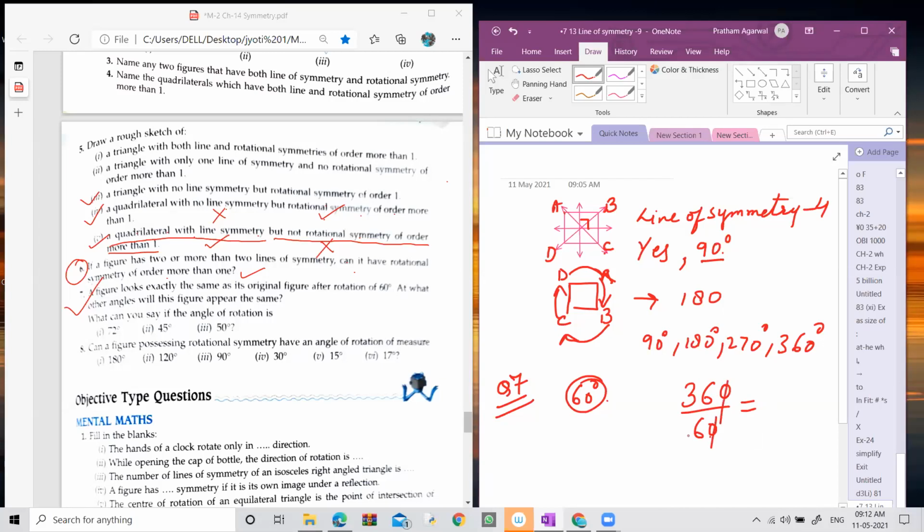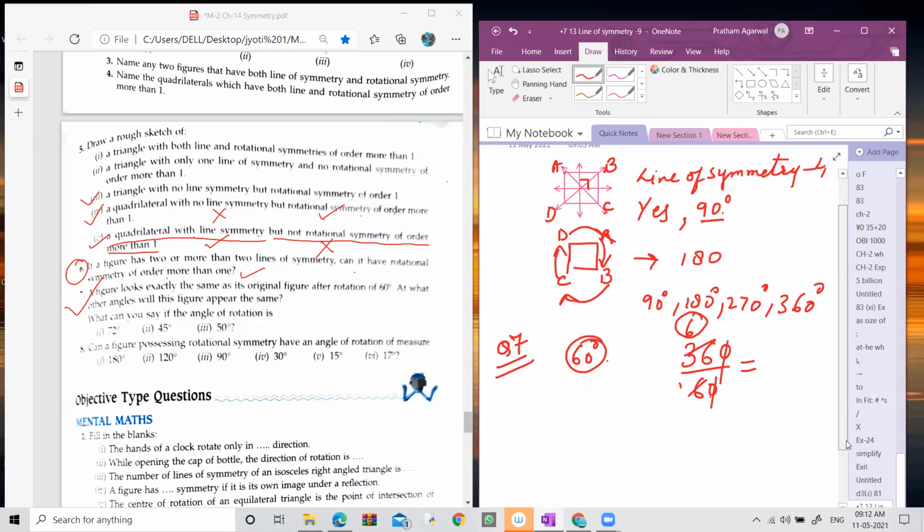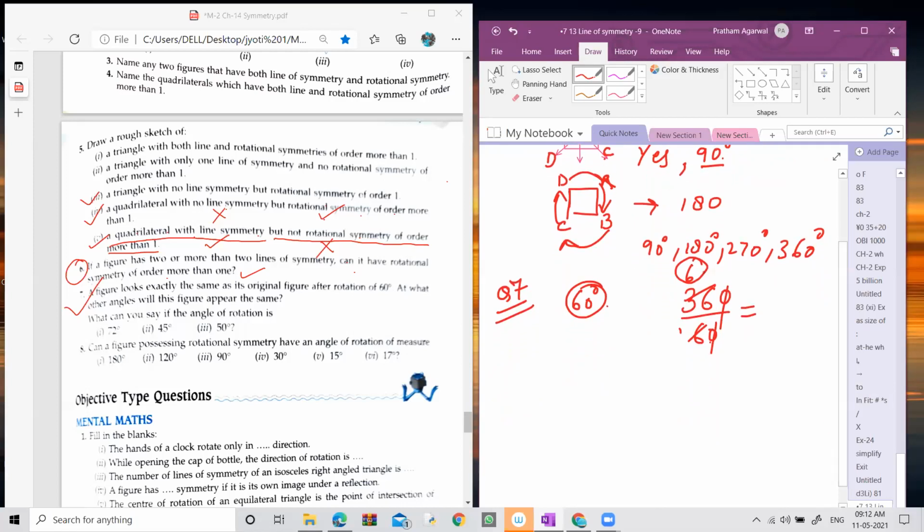So 0 0 cancel out. When you divide 36 by 6, it gives you 6. It means this figure has 6 orders of rotation, which means 6 times it looks like before when you rotate it around 360 degree. So how can we find out these angles? What do you have to do?